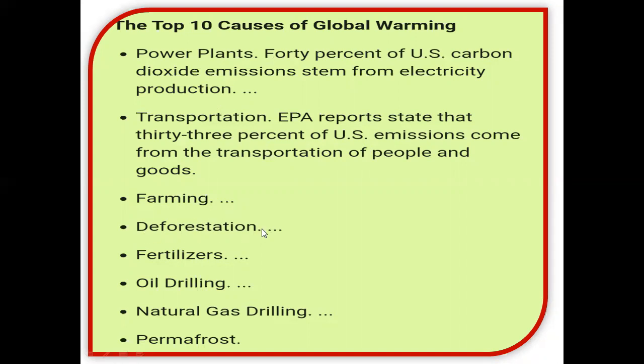Farming, deforestation, fertilizers, oil drilling, natural gas drilling, and permafrost. All these processes release these harmful gases or greenhouse gases into the atmosphere. During these processes, gases are produced or released into the atmosphere, which are called greenhouse gases, and these greenhouse gases in turn cause global warming, which is also called the greenhouse effect.